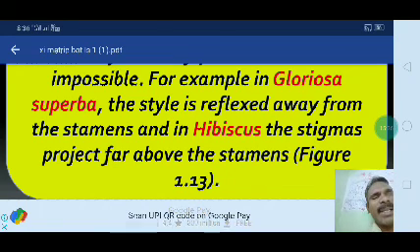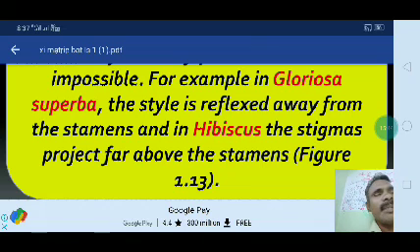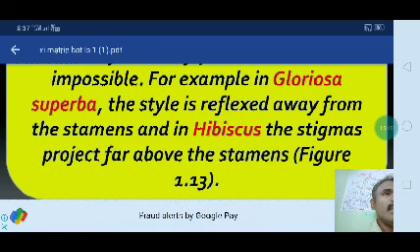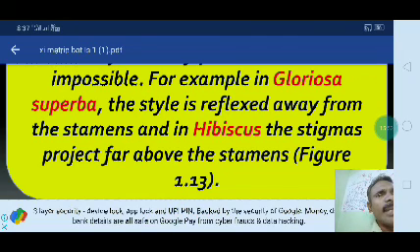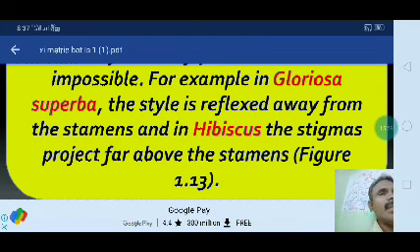In Hibiscus rosa-sinensis, the style is present above the stamens. The stamens are below the stigma, and the stigma is in the upper region. You can see the hibiscus.